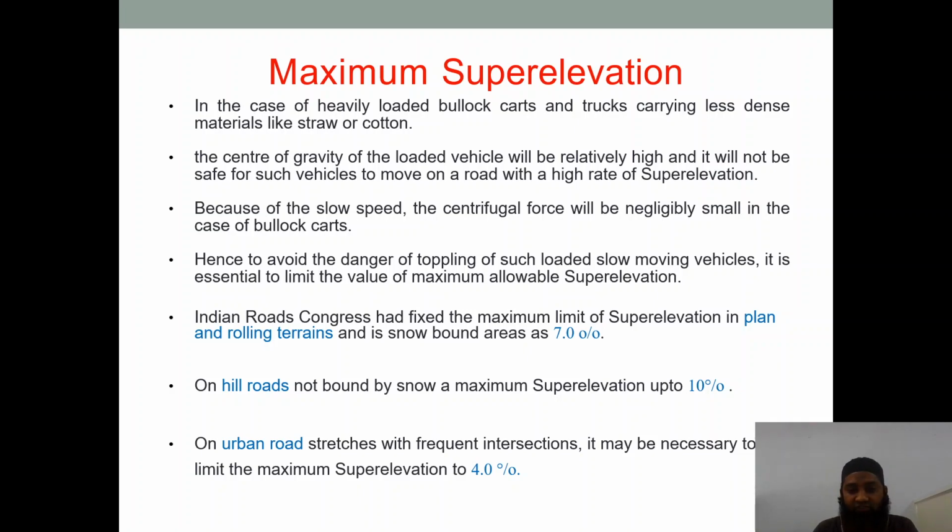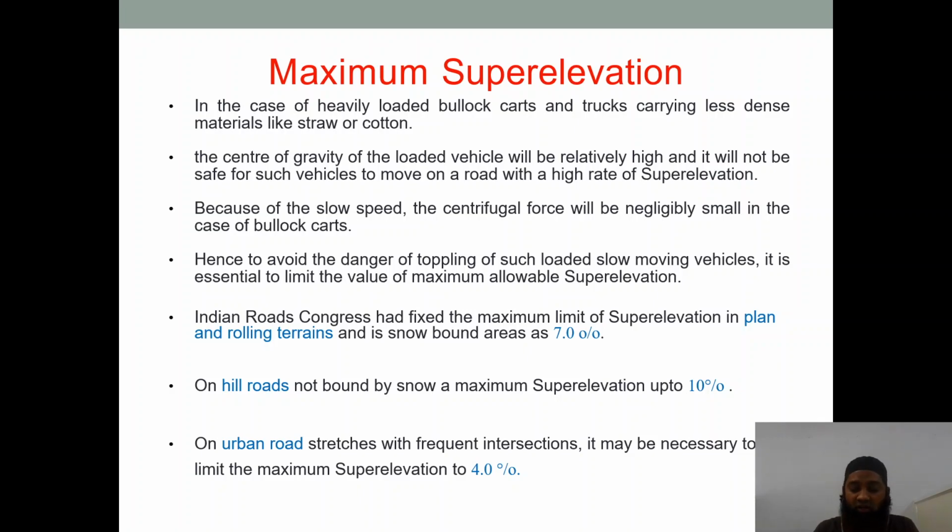Indian Roads Congress has fixed the maximum limit of super elevation in plain and rolling terrains and in snowbound areas at 7%. On hilly roads not bound by snow, a maximum super elevation up to 10% has been allowed. Hilly roads are there, but snow is not there, so super elevation can go up to 10%. On urban road stretches with frequent intersections, it may be necessary to limit the maximum super elevation to 4% only. You just see here, in an urban road plan it should be limited to 4% only.